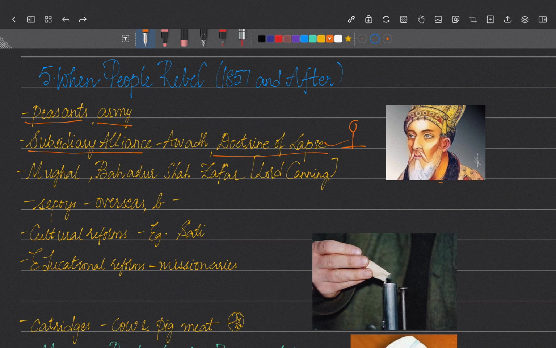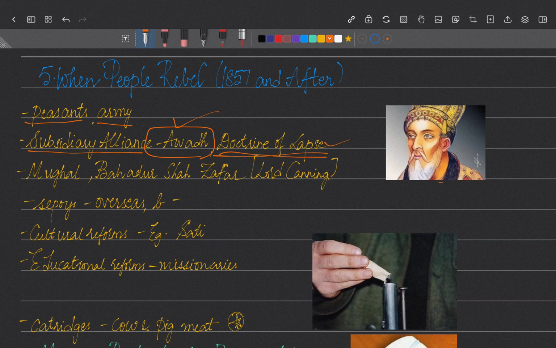So, what was the first kingdom on which subsidiary alliance was imposed? Awadh. So Awadh was the first kingdom on which subsidiary alliance was imposed. But later on, Awadh was also annexed because of misruling. The British claimed that Awadh was not being ruled properly by its rulers, so they annexed Awadh. This created anger in the people of India.